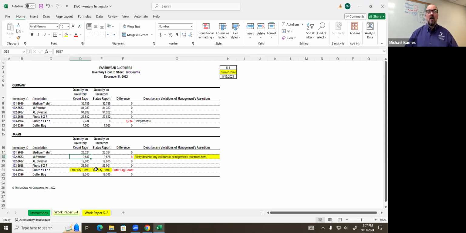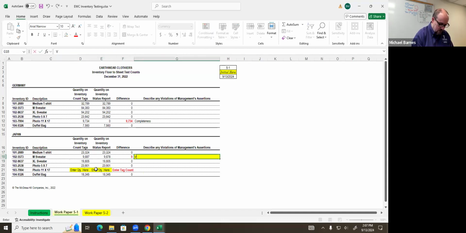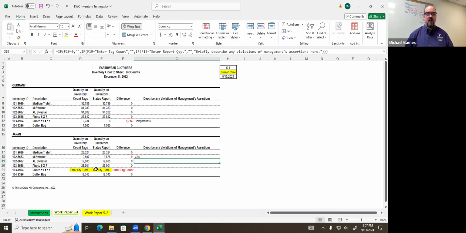Assuming this is a transposition error, and I think that's probably a logical assumption, that means that this amount was not recorded correctly, which is a violation of which assertion? VAA, yes. This is not that something didn't get recorded. This is that something got recorded at the incorrect amount. Does everybody understand the difference here?